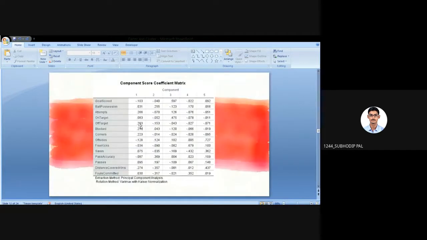So how many factors am I getting here? Five factors. How many variables do I have? Can you please count that? 1, 2, 3, 4, 5, 6, 7, 8, 9, 10, 11, 12, 13, 14. So I've taken 14 variables into consideration. After that, I'm getting 5 factors. So communality is regarding a particular variable, and eigenvalue is regarding a particular factor, right?